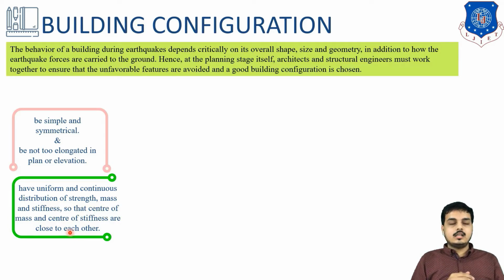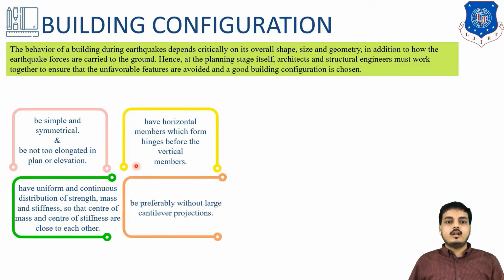I would like to explain in one other way: if we place a maximum number of columns on one side and fewer columns on the other side, then the mass will shift to one side. So the center of mass and center of rigidity will be shifted, and there will be chances of a twisting effect or bending effect on the building. These are the points, and also horizontal members should form hinges before the vertical members.